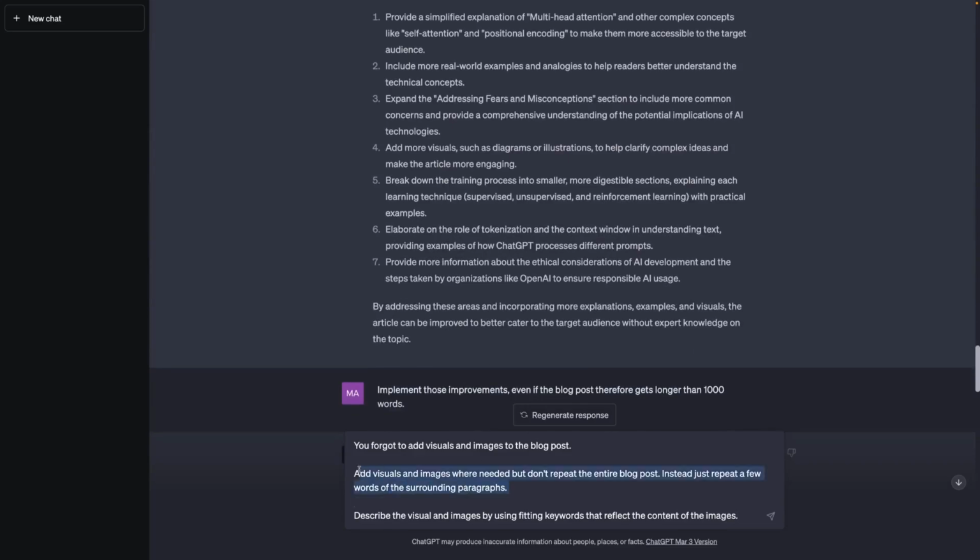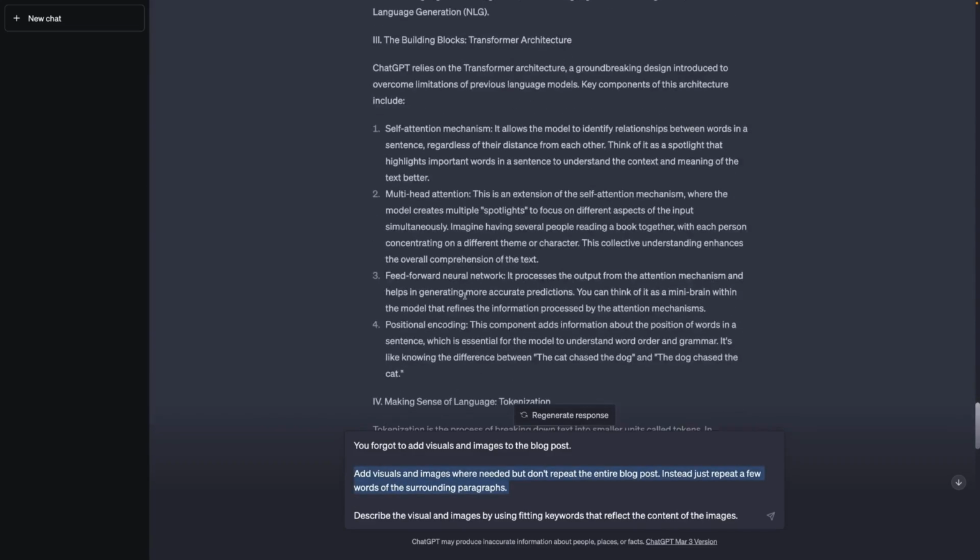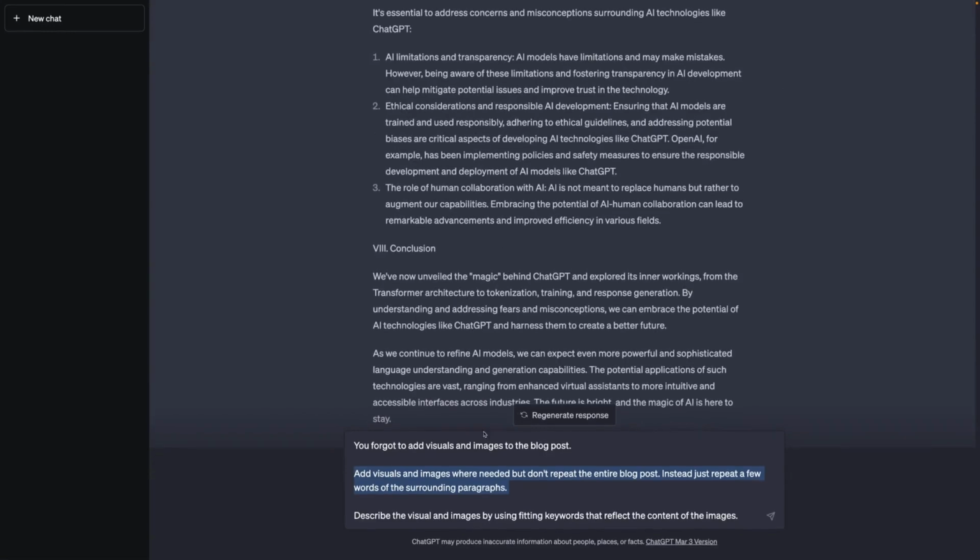So I'm trying this prompt, hoping that ChatGPT will not reproduce the entire blog post again, but instead only generate enough content so that I can identify where those images should be added. And I also say describe the visuals and images by using fitting keywords that reflect the content of the images, so that I should just get some keywords that describe the images.